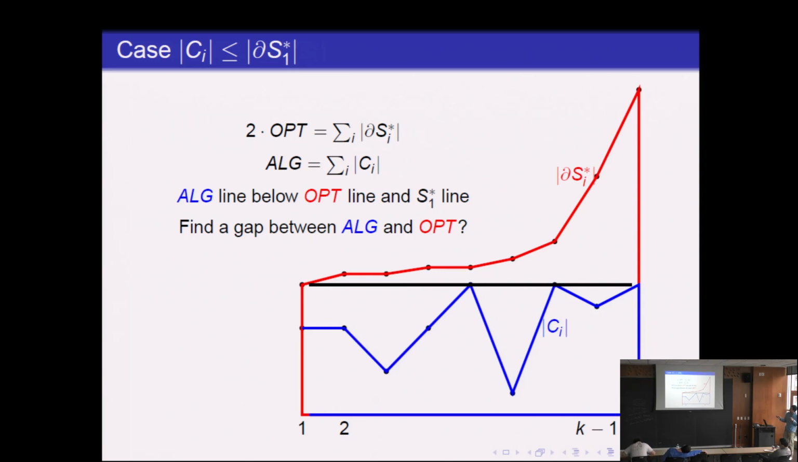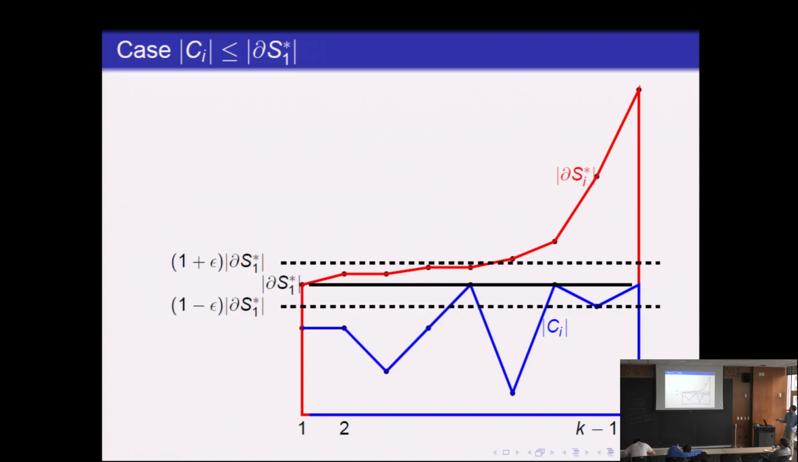So here's how we're going to construct such a gap. We're going to take S1, the boundary size of S1, say that's the black line. Note that we're assuming the following conditions: all the blue stuff lies below S1. And let's take 1 plus and minus epsilon.